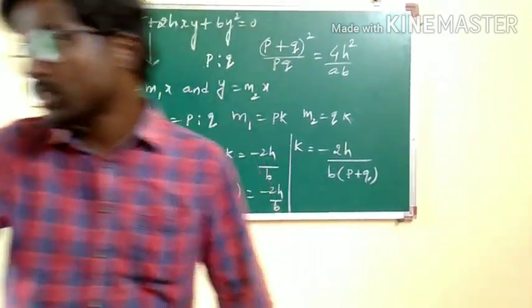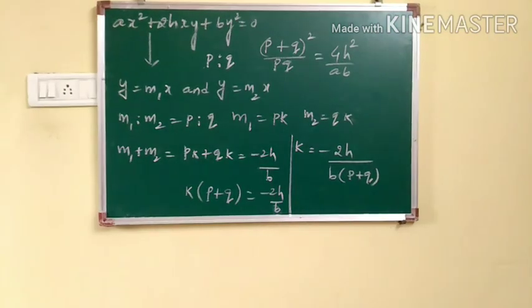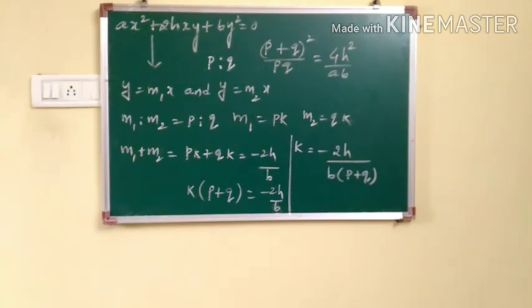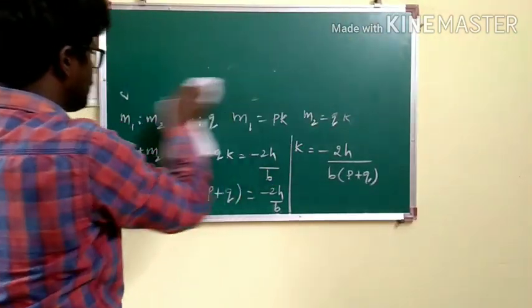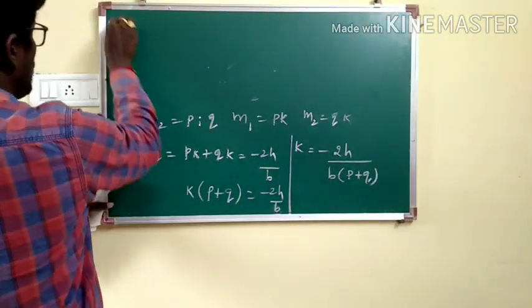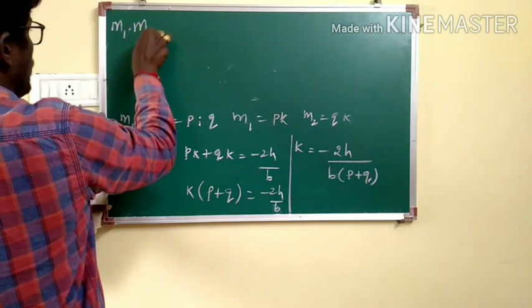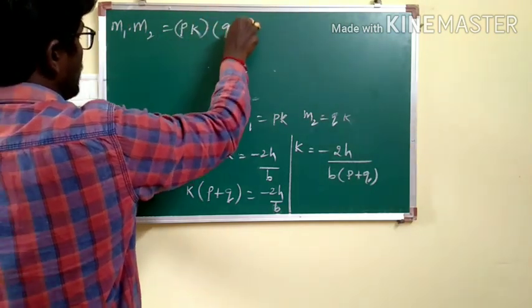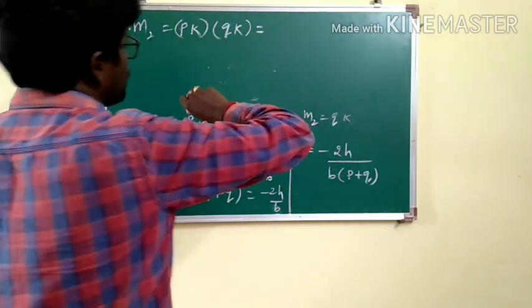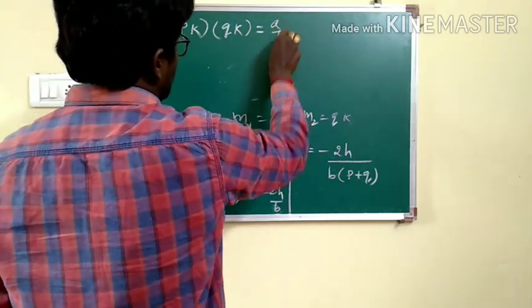Now let us go for the product of the slopes. What shall we take now? Product of the slopes. What will we get for the product of the slopes? As I said you, m1 into m2 is equal to, that is pk into qk is equal to a by b.